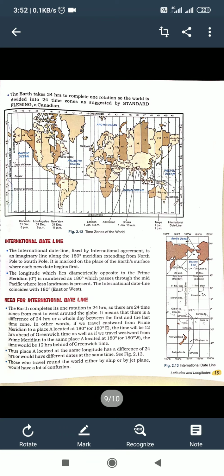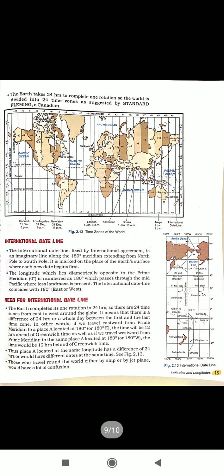Why do we need the international dateline? We know, student, the earth completes its one rotation in 24 hours. So there are 24 time zones from east to west around the globe. It means that there is a difference of 24 hours or a whole day between the first and the last time zone. That is why we have to follow the international dateline.